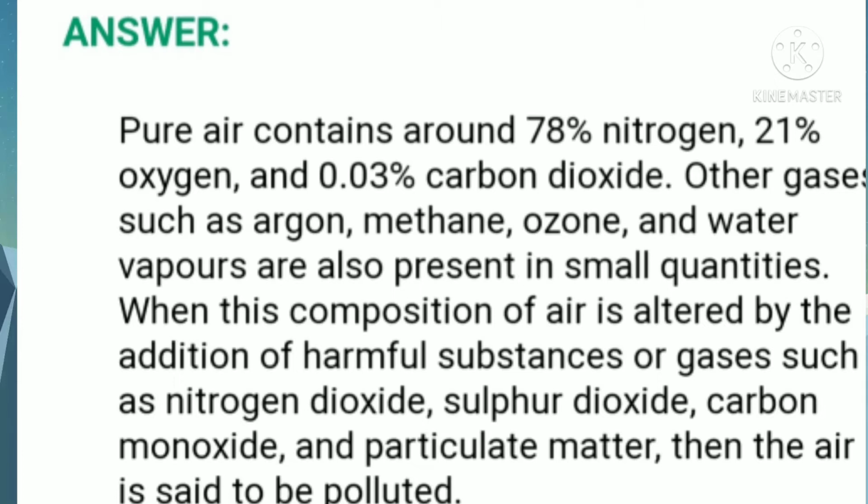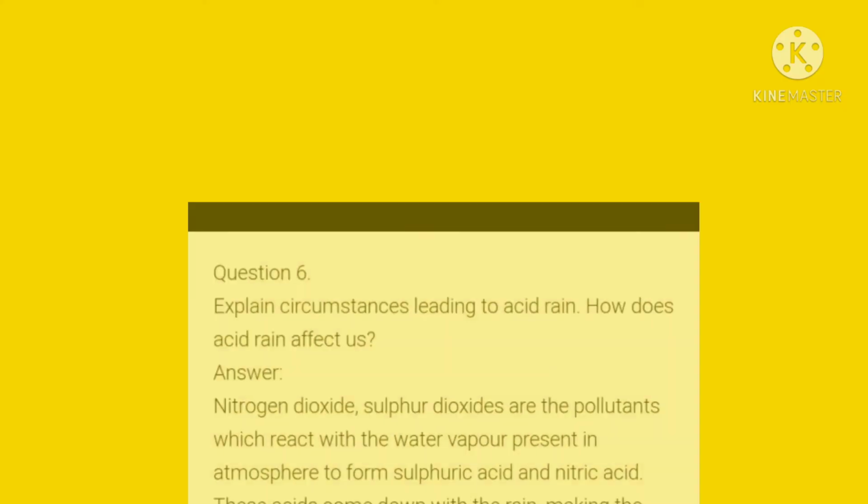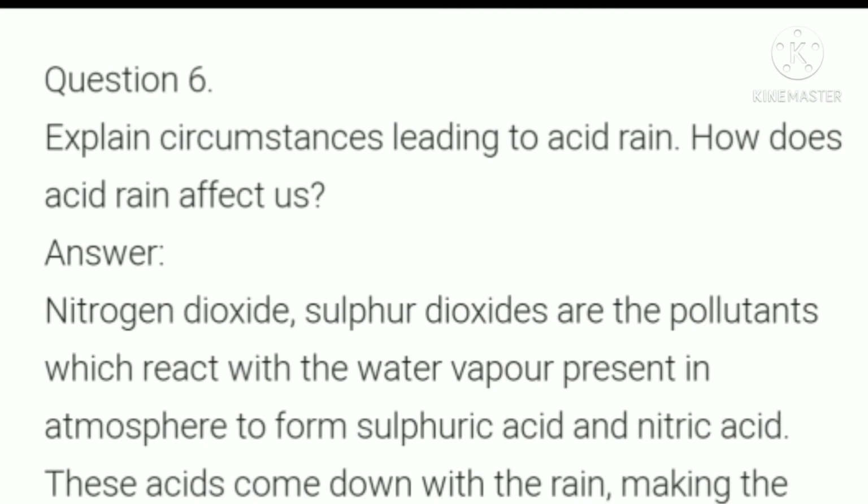When this composition of air is altered by the addition of harmful substances or gases such as nitrogen dioxide, sulfur dioxide, carbon monoxide and particulate matter, then the air is said to be polluted.